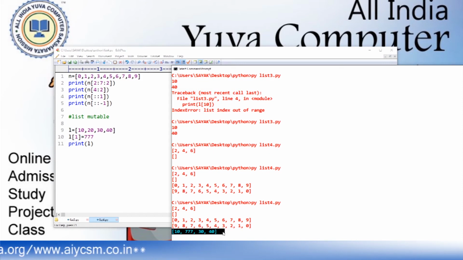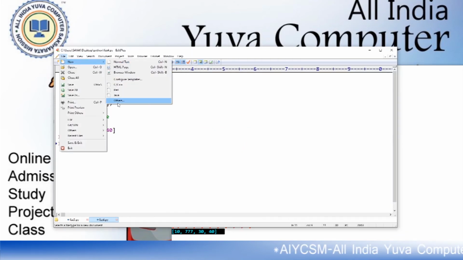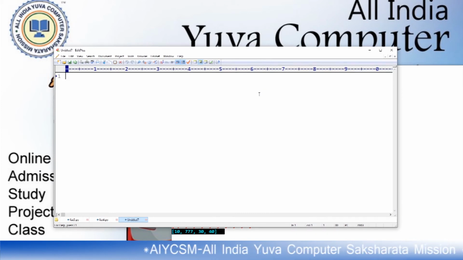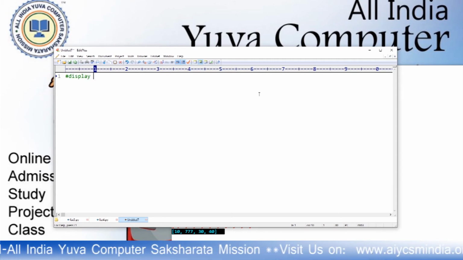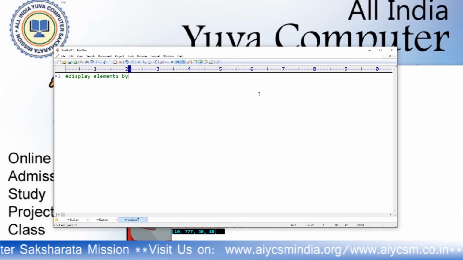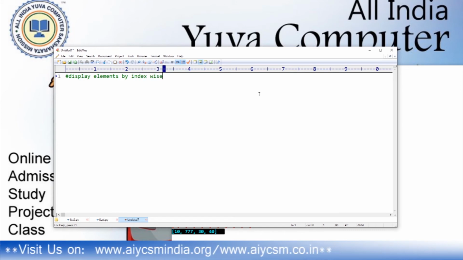Now I have to write a program to display the elements by index wise in a list. This is a very important program. You can understand something clearly with the help of this program. Display elements index wise, you can display the elements of a list index wise.